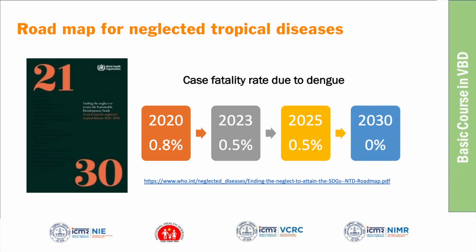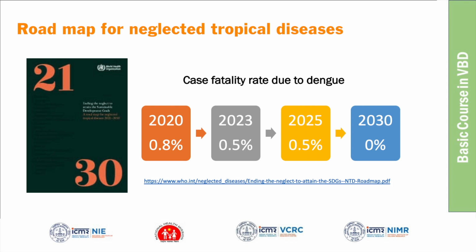In the neglected tropical diseases, WHO prepared a roadmap from 2021 to 2030. Dengue is selected for control because we know that it cannot be eliminated or eradicated now. We don't have the tools. We don't have the vaccine on the ground, and vector control is very, very difficult. So they have chosen dengue for control.